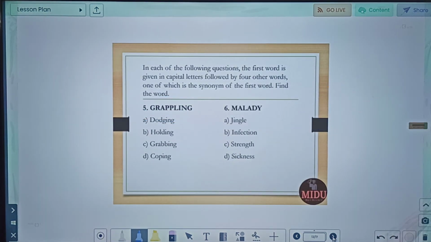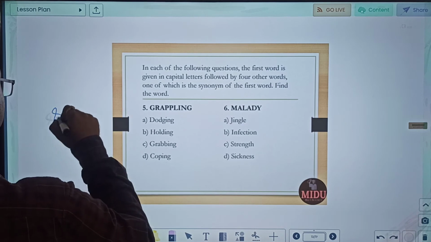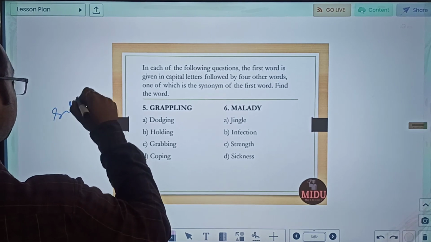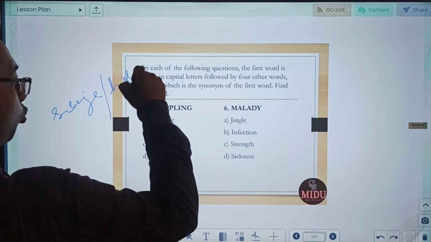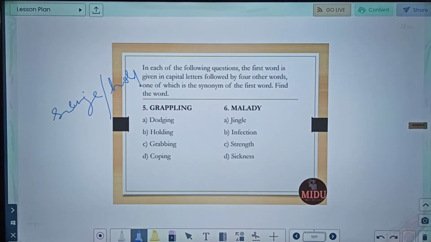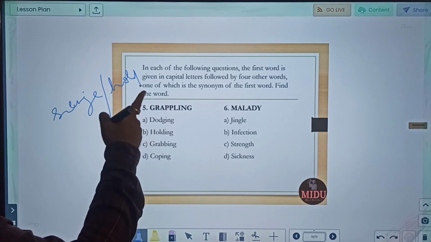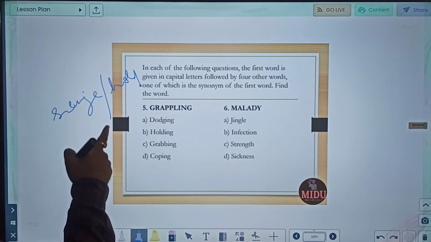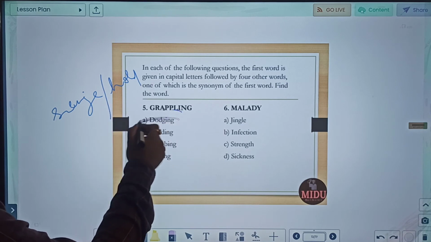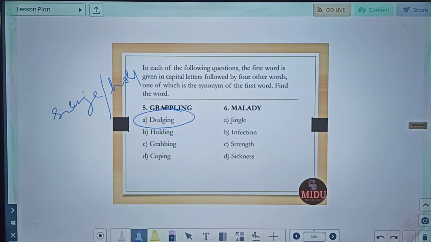So fifth word is grappling. Grappling. So meaning of grappling means seize or hold. Seize or hold. Okay, that is grappling. Now see, if this was a synonym question, we would have taken option B or C, but here it is antonym. Okay, so in case of antonym, it will be dodging, to dodge someone, that is the antonym.